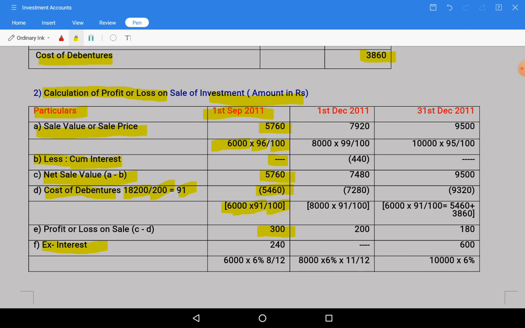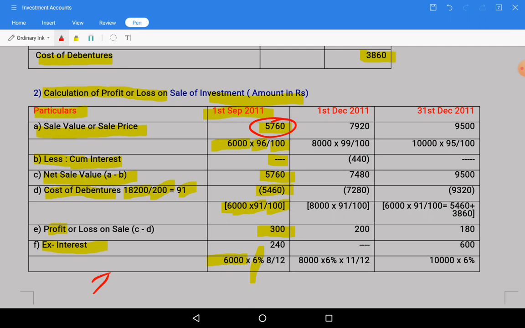Next we need to see the ex-interest component. On the sale date there is an ex-interest amount which is not included in the sale price. It is not included, we have this value separately. So how do we calculate the interest component separately? The total value which we are selling is 6,000. On that, 6% interest. How many months have we held those? We have held till September 1st.